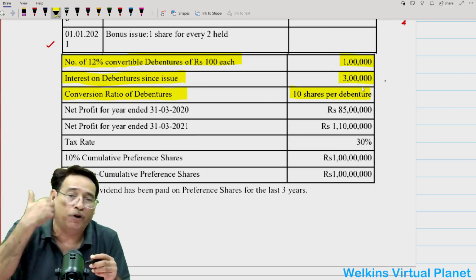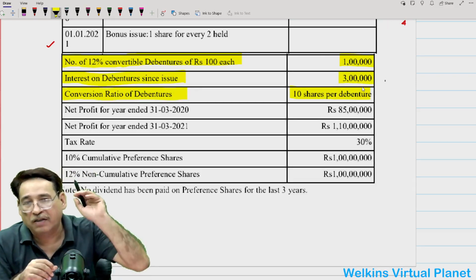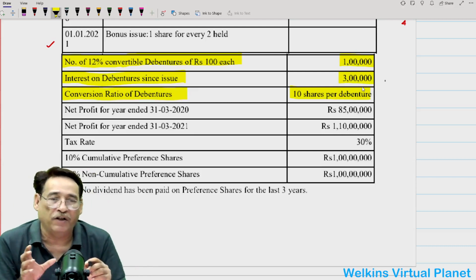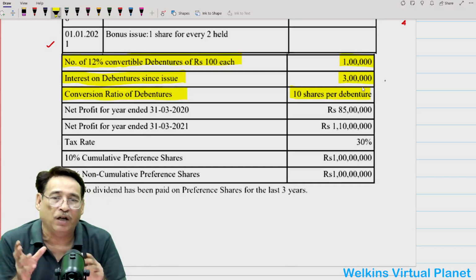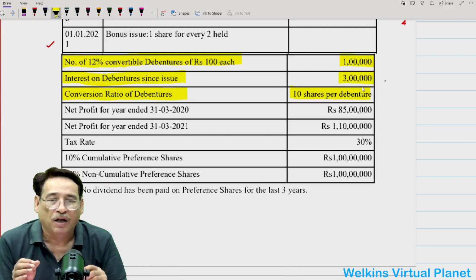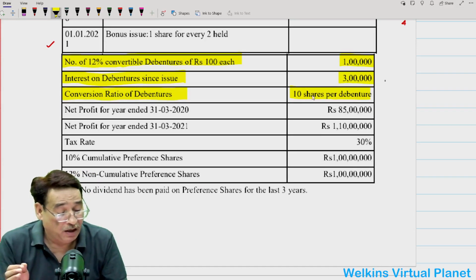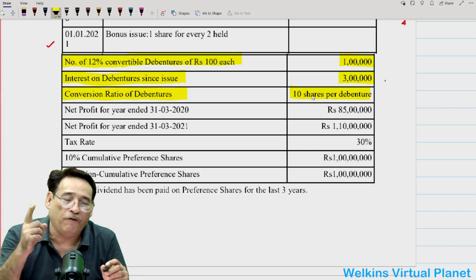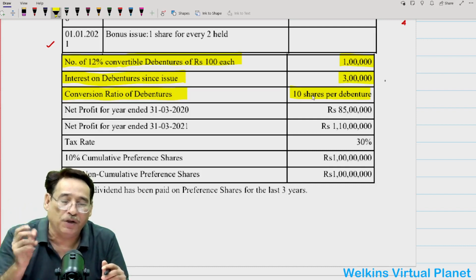That means as per our original agreement, when this company had earlier issued the debenture, it must have committed to them that we are going to convert your debenture, correct? And the conversion ratio is 10 shares per debenture. That means for every 1 debenture, we are going to issue you 10 shares.